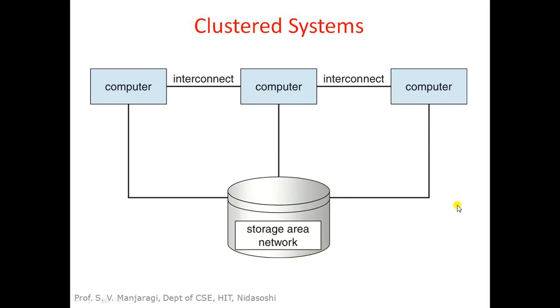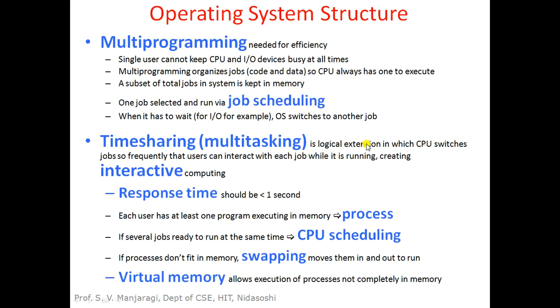So what are the advantages of cluster system? They provide high computation power, high storage capacity, high availability, the system is always available, and fault tolerance. So these are the benefits we get out of cluster systems. So let us move on to the next topic, that is operating system structure. In this particular topic we will be studying the structure of operating system.